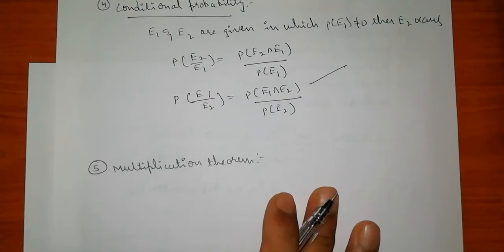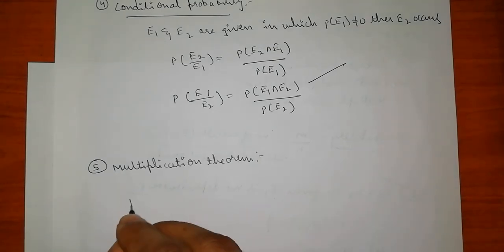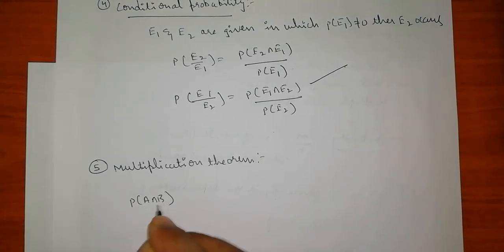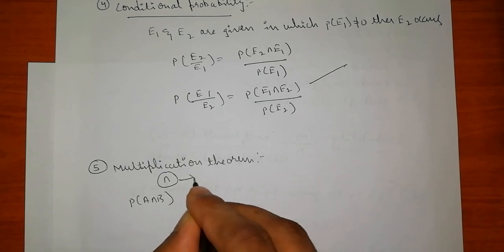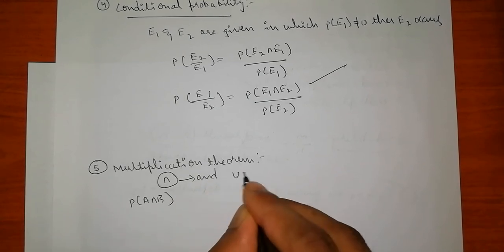Next, coming to the multiplication theorem, how it can be written: P of A intersection B. Intersection is written like and, and union is or.